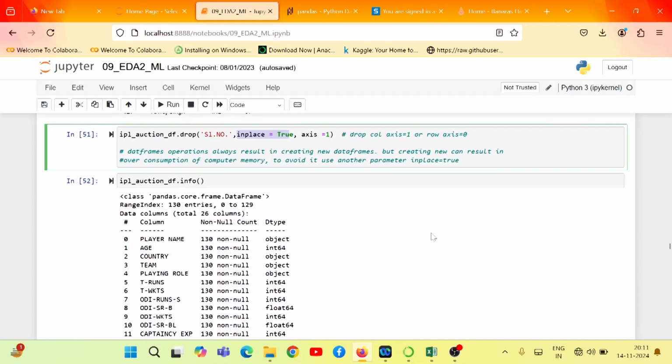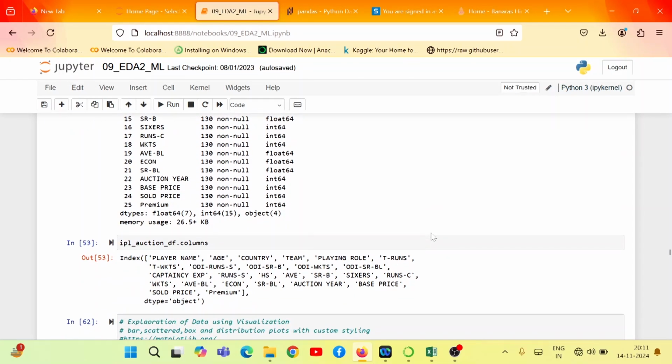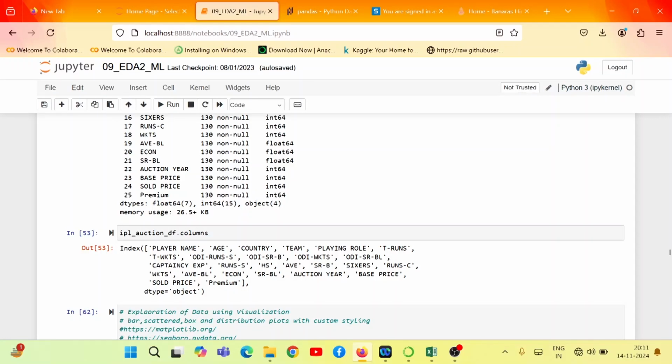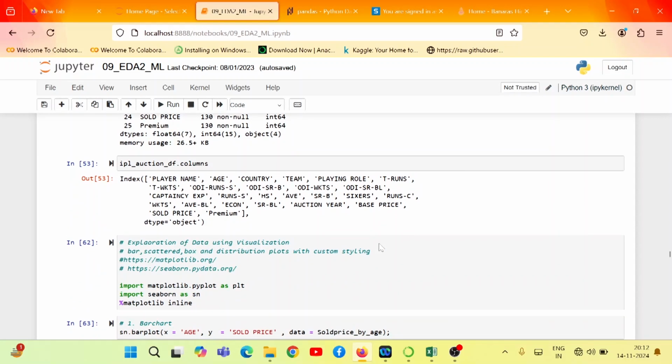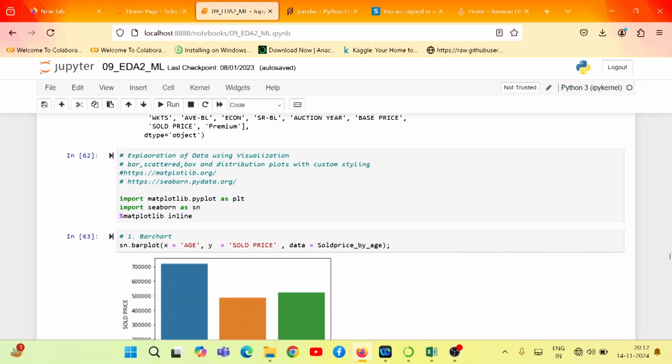So this info method we already know about, which we have seen earlier. Now these are the column names that we have seen. Now another idea is data visualization. Basically, data visualization is useful to gain insights and to understand what happened in the past in the given context. It is also very helpful for doing feature engineering, right? So we will discuss some of the plots that we can draw by using Python.